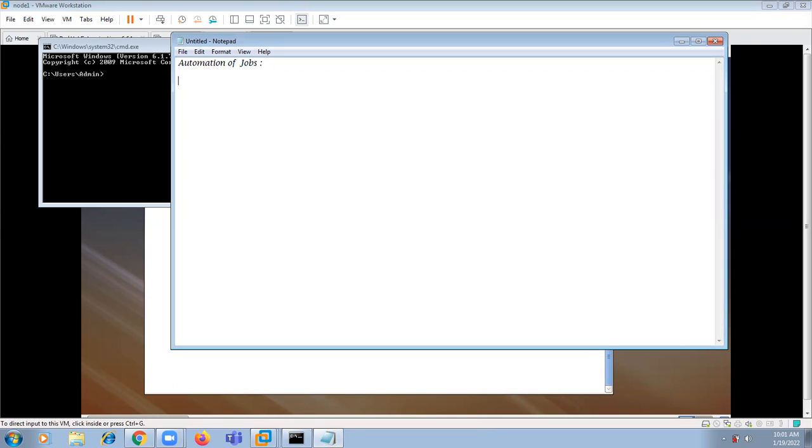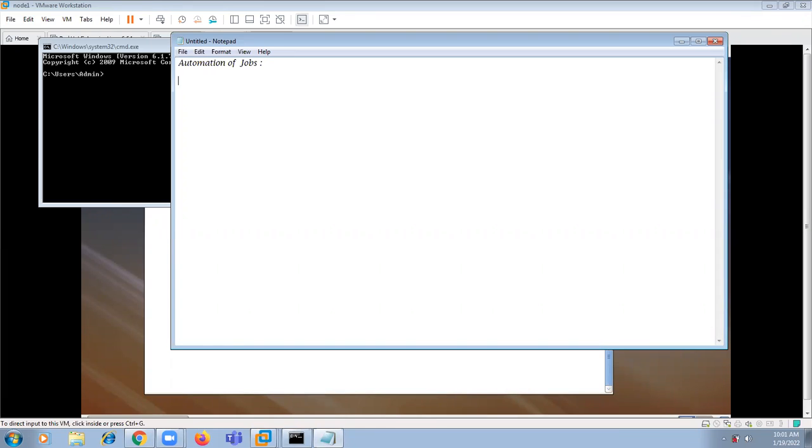For example, when you're working on servers, a few servers have to be rebooted once a week regularly. An application may demand that they reboot the server every day. Sometimes they want to reboot at an instant of time, otherwise they want to do it repeatedly every week and so on.